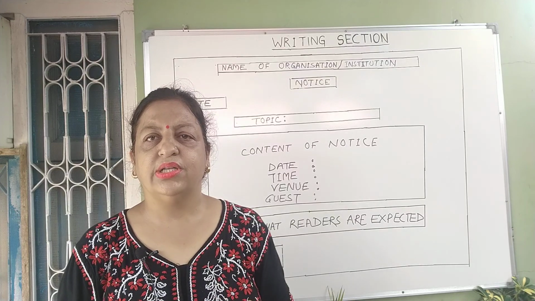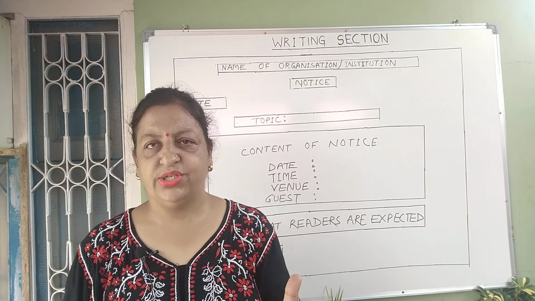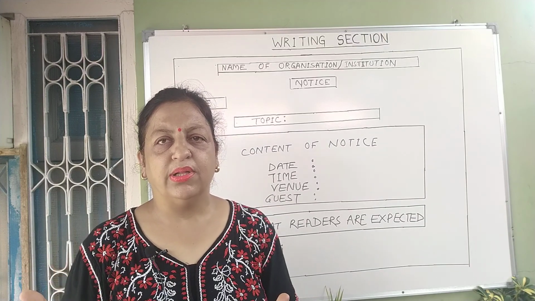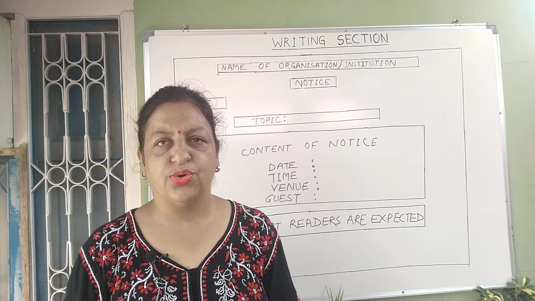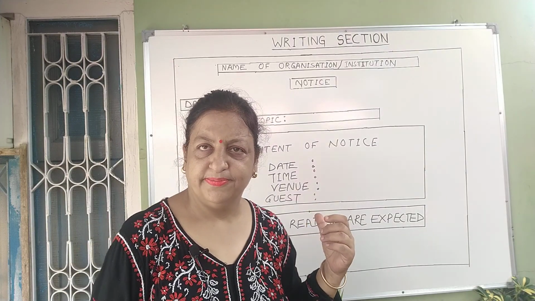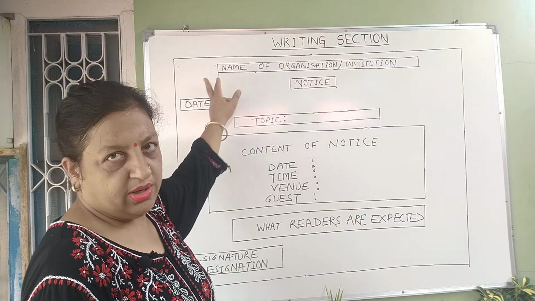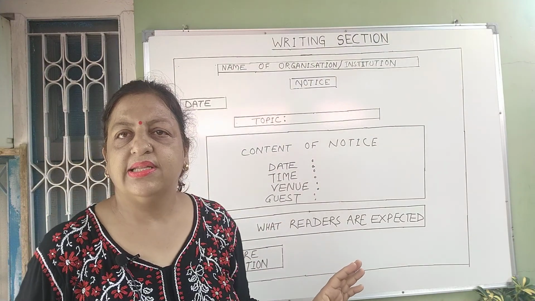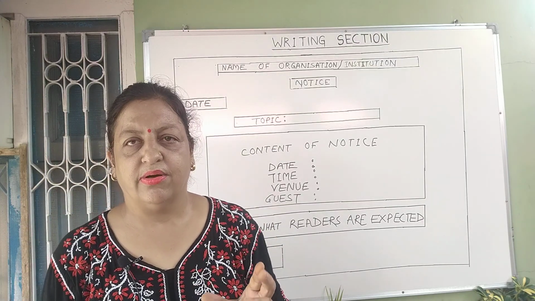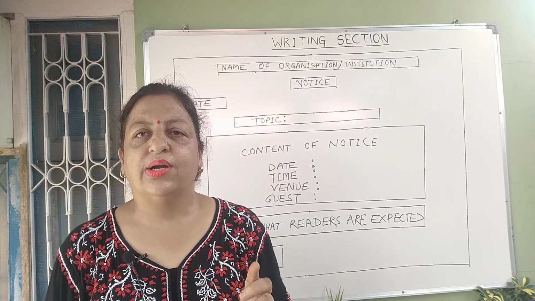Generally, this information includes two parts. The first part is to provide the information regarding the notice. And the second part is what the people who are reading the notice are expected to do after that. So let's begin with the format of notice writing. First of all, you have to make a box. It is very compulsory that you make a box and follow all the format rules prescribed by the board. Why? Because only then you will be able to get good marks.